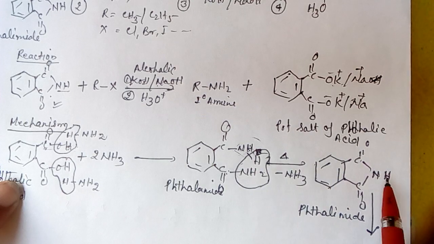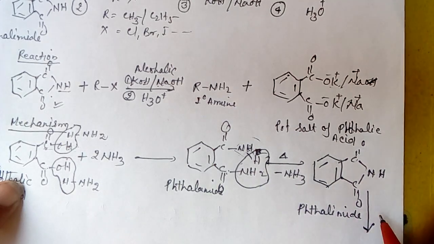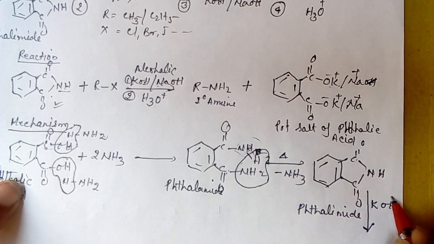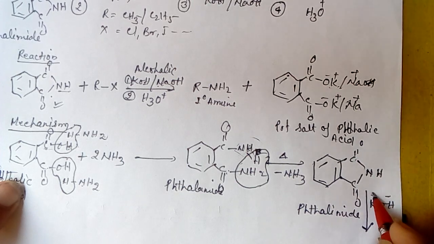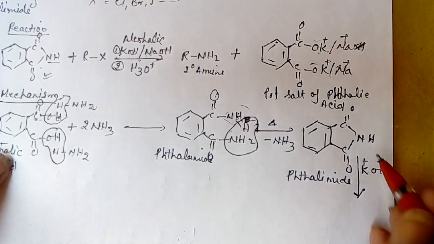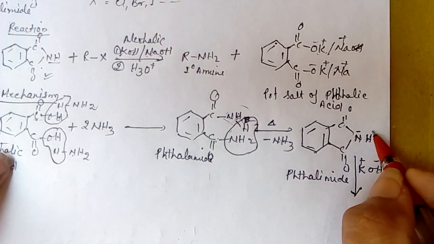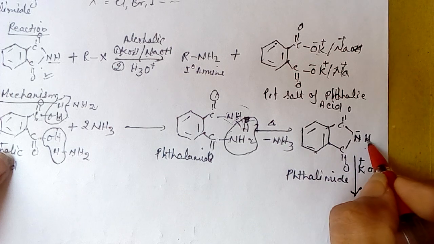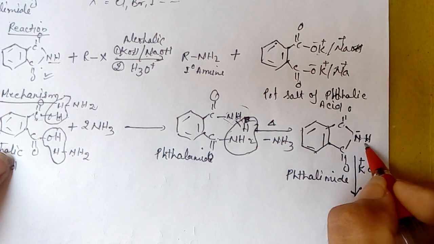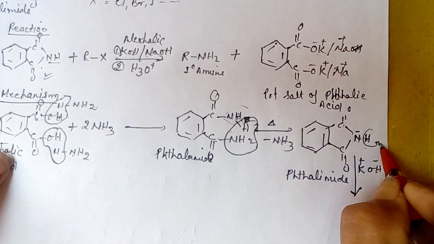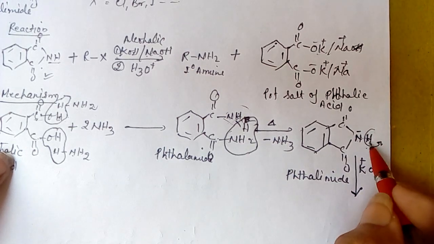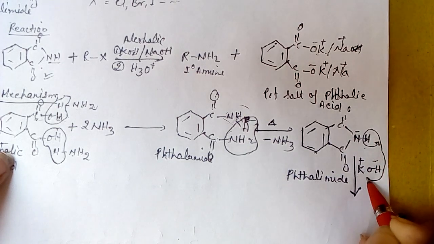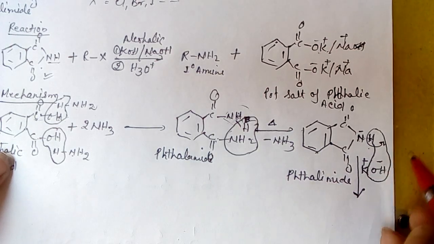When phthalimide is formed, we react phthalimide with KOH. OH is negative and K is positive. This hydrogen is very acidic because nitrogen is more electronegative than hydrogen, and it pulls electrons from this hydrogen. This hydrogen is released as an H plus ion, which forms water with OH, and this K plus attacks this nitrogen.